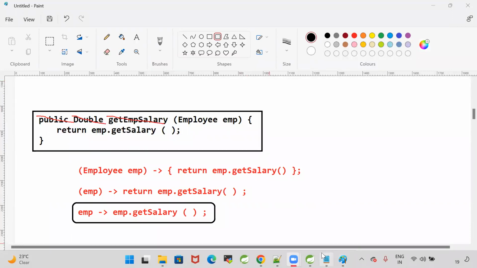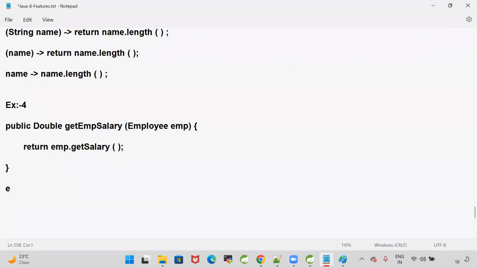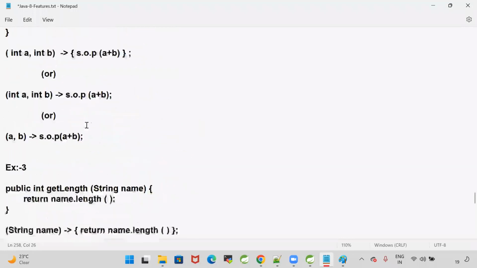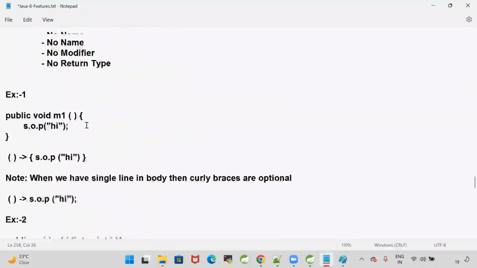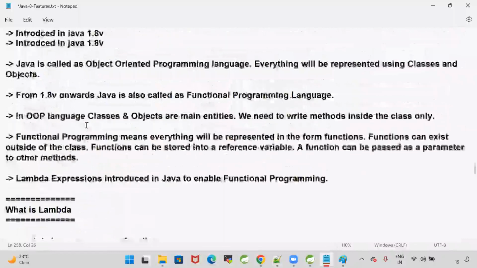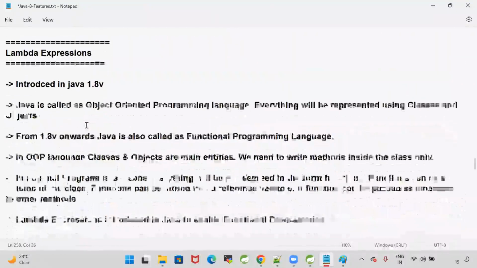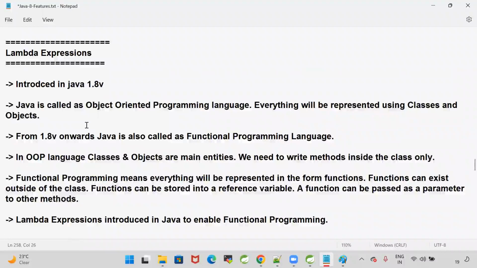Yes. So with this, we are able to understand how to write lambdas in Java. Quickly revise what a lambda is. Why were lambdas introduced in Java? Lambda expressions were introduced in Java 1.8. They were introduced for giving functional programming support to Java. With the help of lambda expressions, we are able to achieve functional programming in Java.